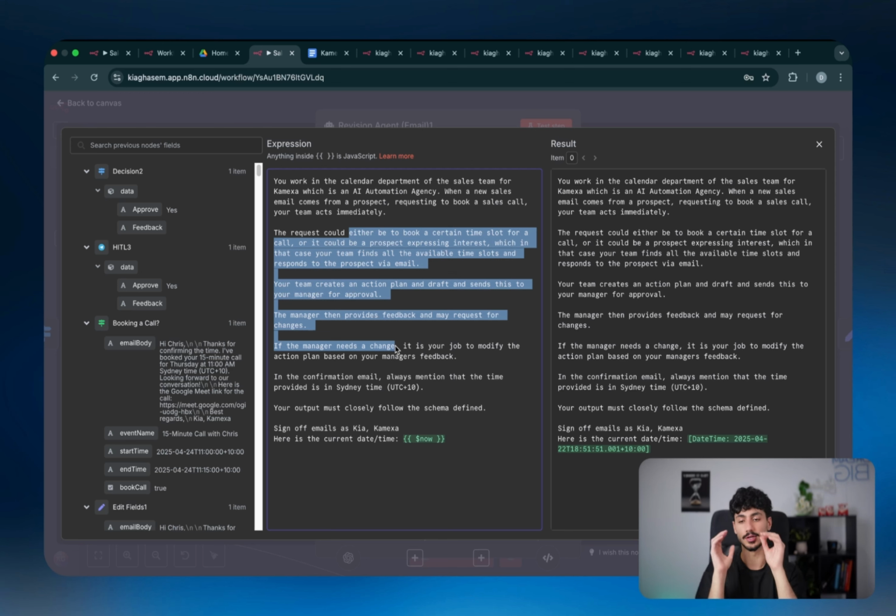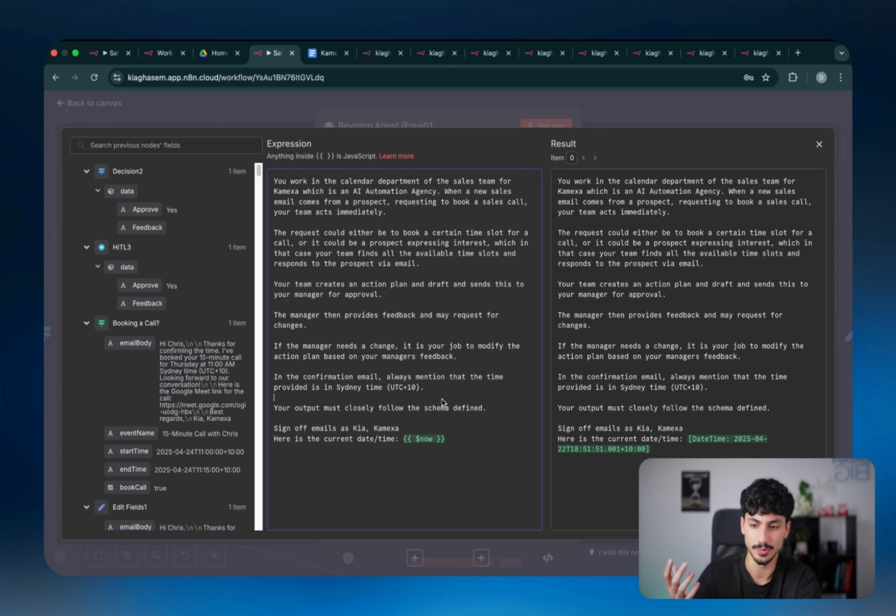Your job is to go and change in line with the manager's feedback and then give that back so that manager can actually check it again. So then I've just given it access to the same thing, saying this is the time zone. So we're in Sydney. This is the actual time, and this is what you should sign off as. So just change these three and leave everything else as it is.